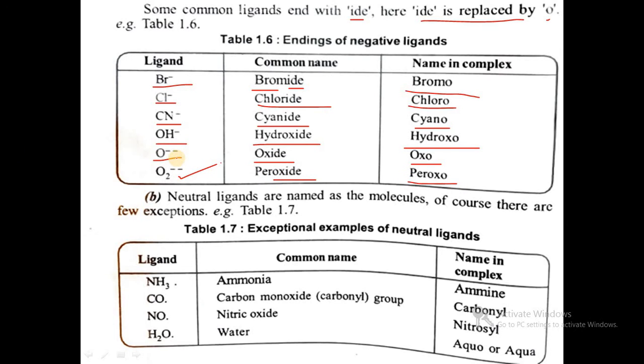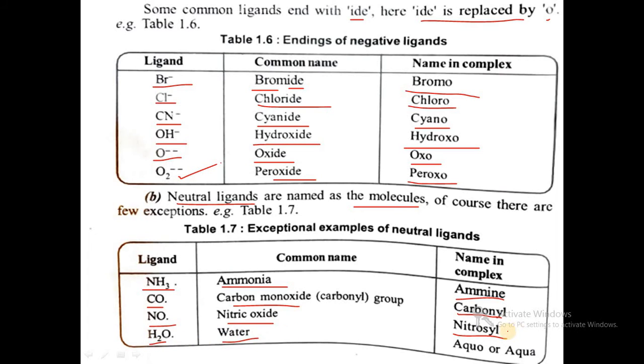Neutral ligands are named as the molecules, although there are a few exceptions. For example, NH3, common name ammonia, is represented in a complex as ammine. CO, carbon monoxide, is represented as carbonyl. NO, nitric oxide, is nitrosyl.